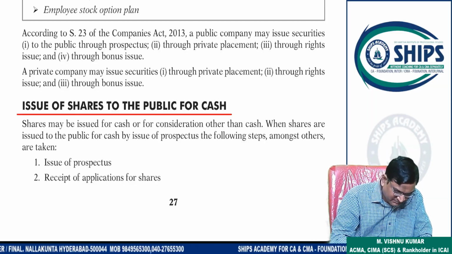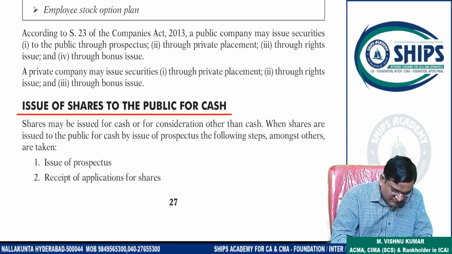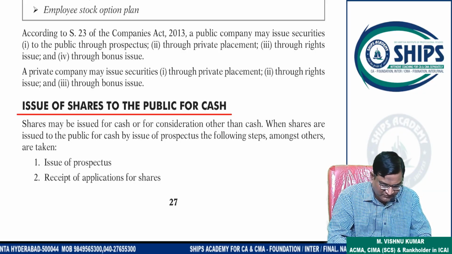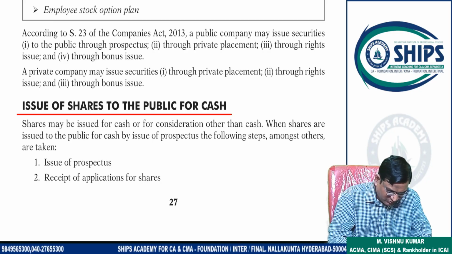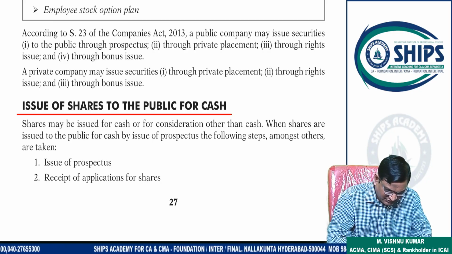Like here, if you see, in the issue of shares to the public for cash, you have to first, in the sequence of items, issue the prospectus, then receipt of applications for shares.